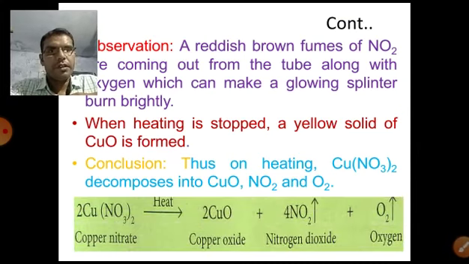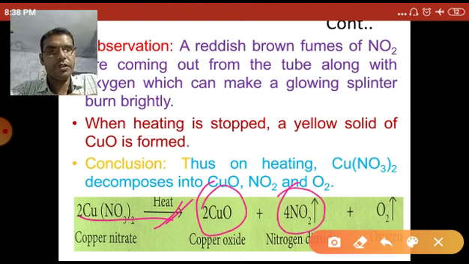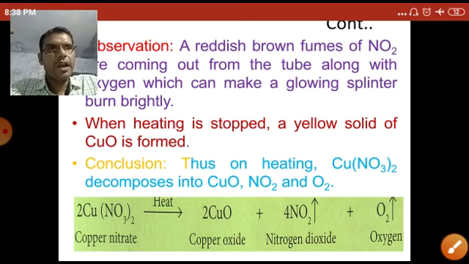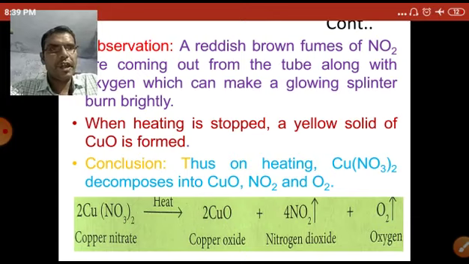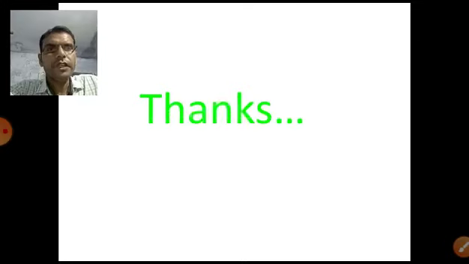So here, when copper nitrate is heated, it decomposes into copper oxide, reddish brown fumes of nitrogen dioxide, and oxygen gas. So it decomposes into three substances. This activity shows that copper nitrate, when heated, decomposes into copper oxide, nitrogen dioxide, and oxygen. So this is all about the different types of reactions, combination reaction and decomposition.